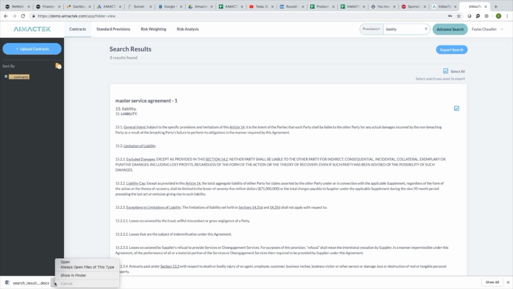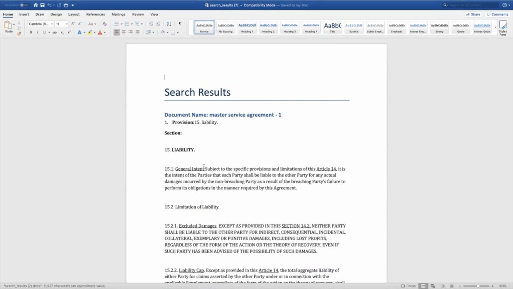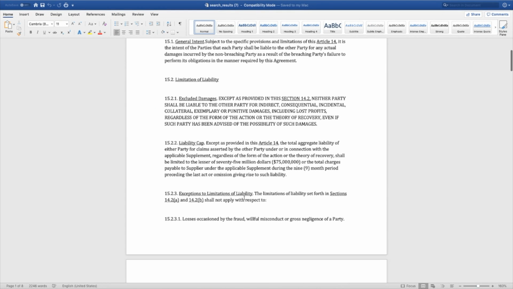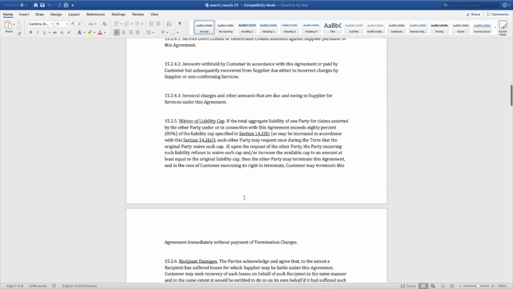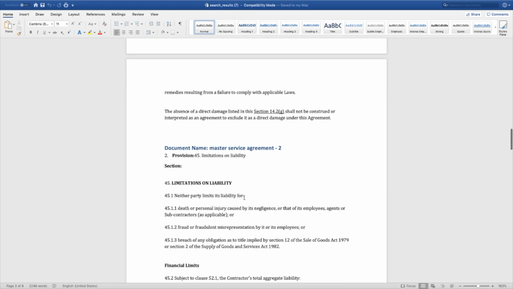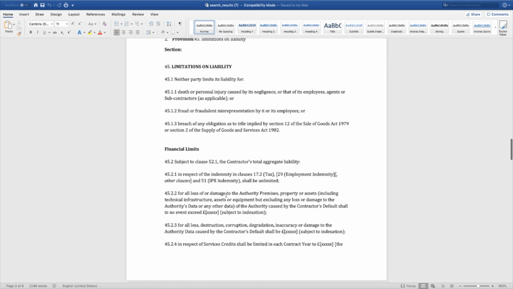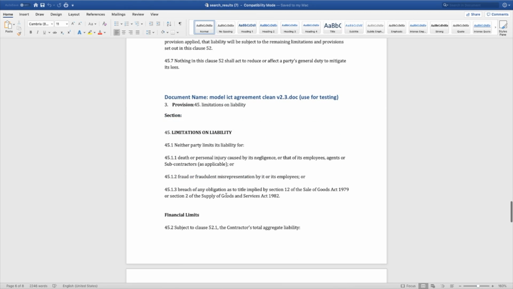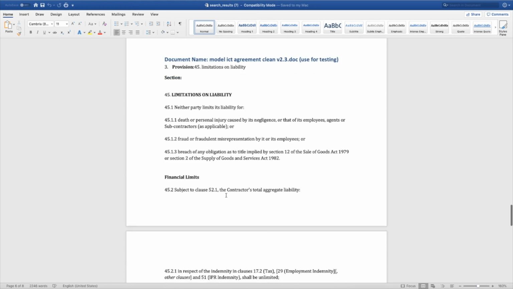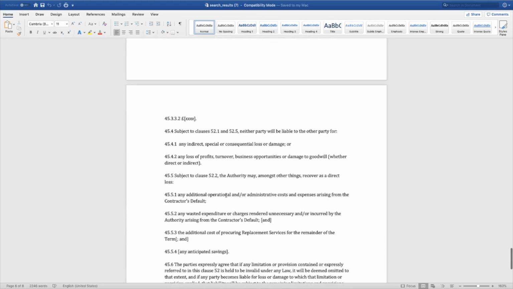Once you export it, it goes into a Word file. Again, it's sorted out by contract name, provision name, and then the provision wording. So as we scroll through this, and it's a very long liability clause, we come to the second agreement, the Master Services Agreement 2, and again it's found the limitation liability clause and the wording for you. And then finally there was a third search result, which is the ICT agreement, and again it found a limitation liability clause for you with the wording.